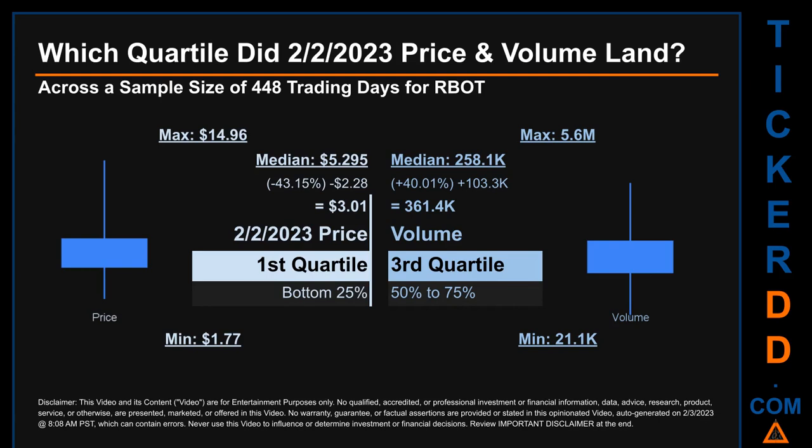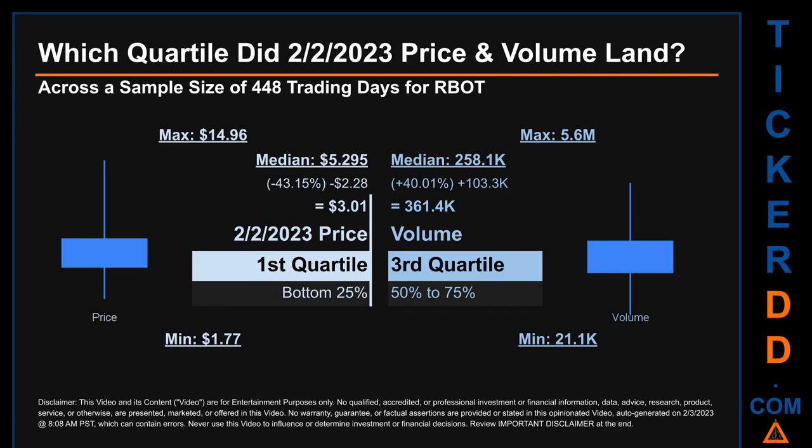Which quartile did the 2nd of February 2023 price and volume land? Across a sample size of 448 trading days, the maximum end-of-day price for RBOT was $14.96 while the minimum was $1.77. Within that price range, the 2nd of February 2023 price, of $3.01, landed within the first quartile, meaning it was within the bottom 25% of all sampled end-of-day prices.